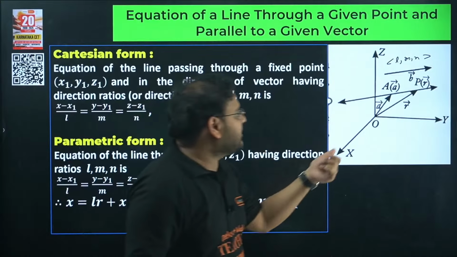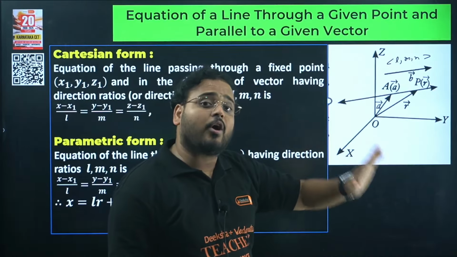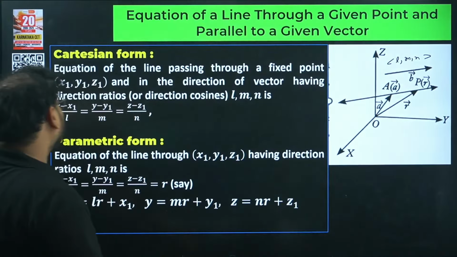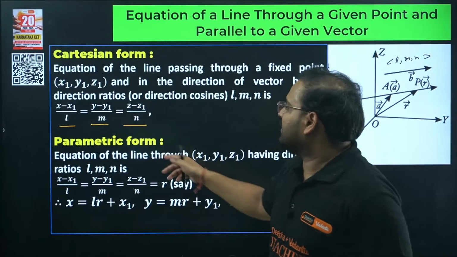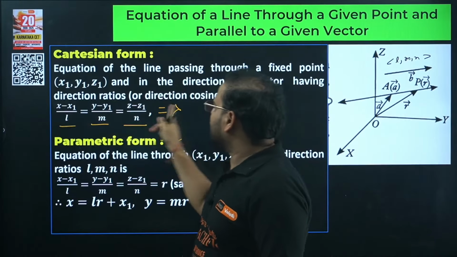So how would you write it? For the point A, they have given a position vector, right? For that you'll have a coordinate known, given as x1, y1, z1. Then the Cartesian form of this equation goes like this: x minus x1 by L, y minus y1 by m, and z minus z1 by n. This is the Cartesian form. And what is the parametric form? Simply put some parameter lambda and write x as L into lambda plus x1, first one. Writing x in terms of the parameter: L into lambda, by cross multiplication, plus x1. I've taken the parameter as lambda over here.